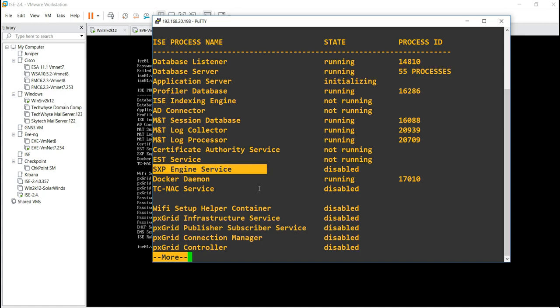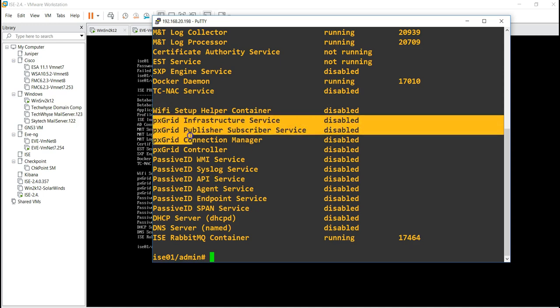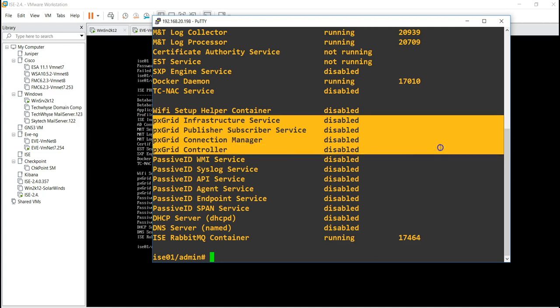PxGrid, profiler database, AD connector, indexing engine. For example, you can see the PxGrid processes are disabled because we've not enabled PxGrid. If we want to use PxGrid, there's a way we can enable it. So there are some processes that will be disabled because they are not being used, they are not enabled.